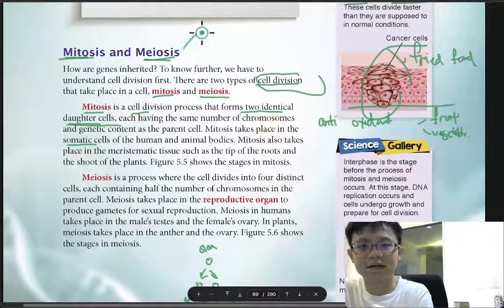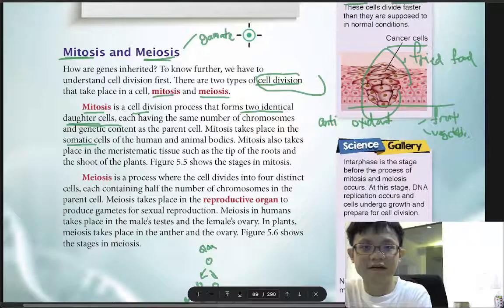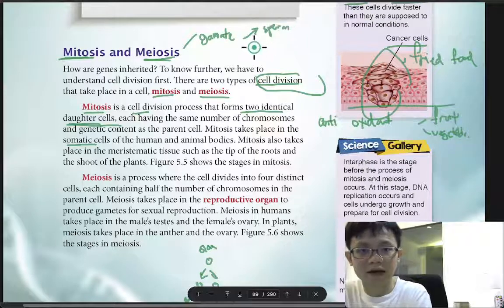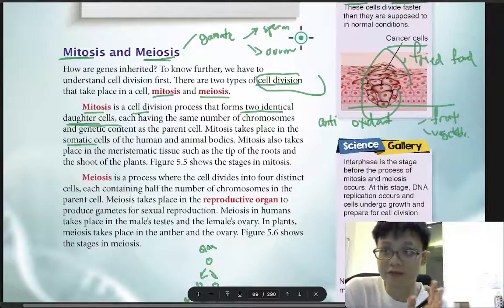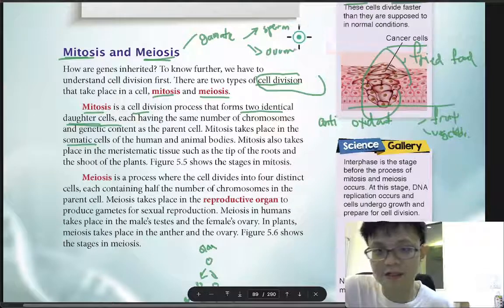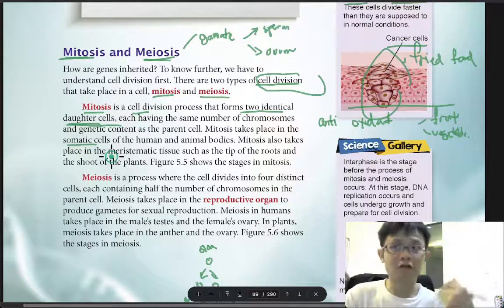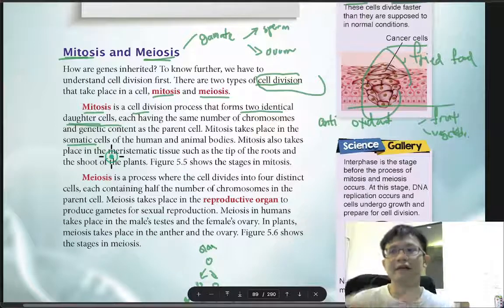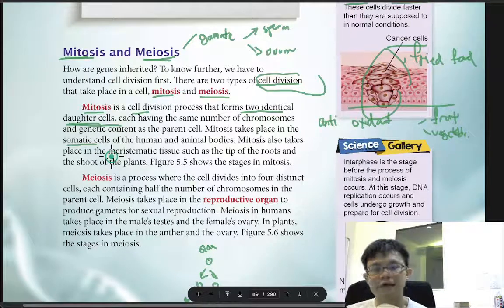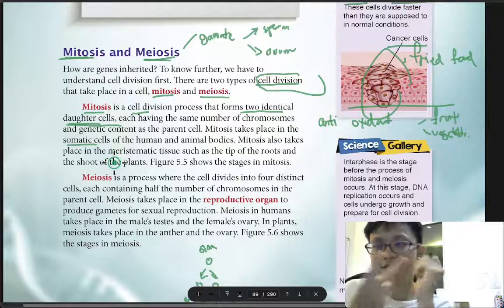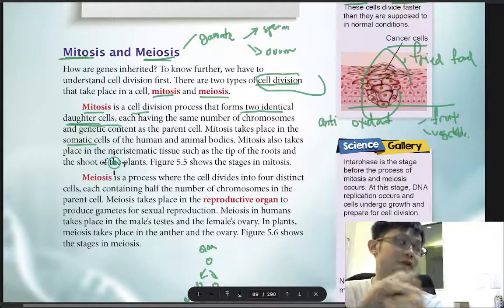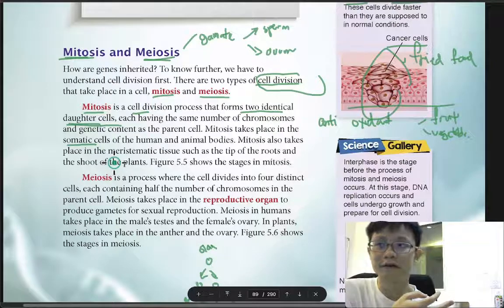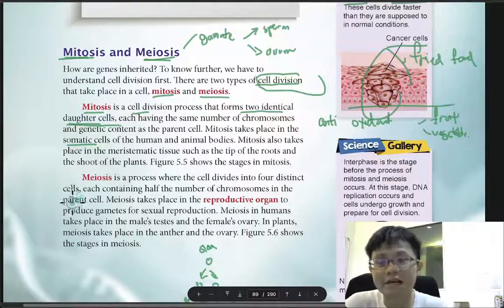Meiosis only happens in gamete cells. Gamete cells are only the sperm and ovum. But we are not looking at meiosis yet. We are just looking at mitosis. So it happens in the somatic cell, meaning all your cells except for the gamete cell: skin cell, nerve cell, muscle cell, bone cell, blood vessel cell, anything. All cells except for the gamete cell.